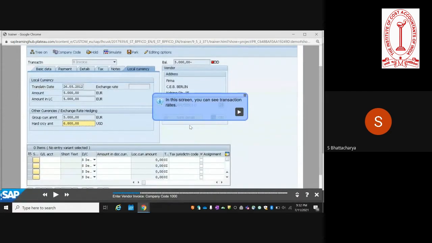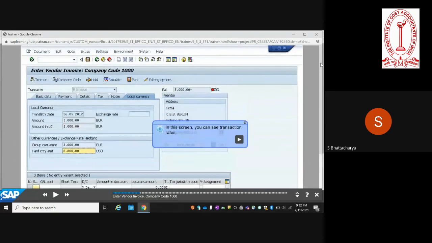So in the invoice screen, there is a tab called the local currency. Here the local currency is USD. You say local currency is USD when the company code currency is USD. Or when you say a local currency is euro, it is when the company code currency is euro. So in this case, the company code is for a European entity, and it is maintained in euros.